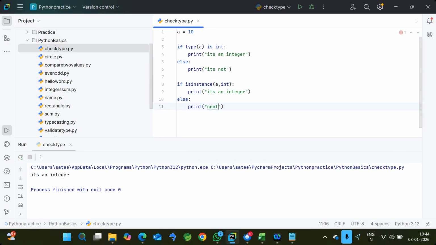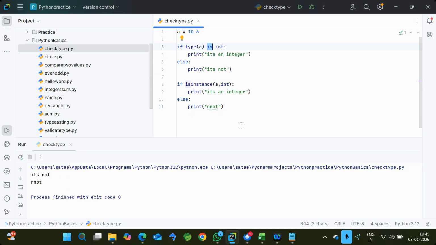So the same output we can expect in both approaches. See, both are giving it's an integer. Okay, let's take an example. If I'm giving 10.6, we know 10.6 is not an integer, it's a float. Now it will give it is not. See that. So the is operator and isinstance will act similar to each other basically.